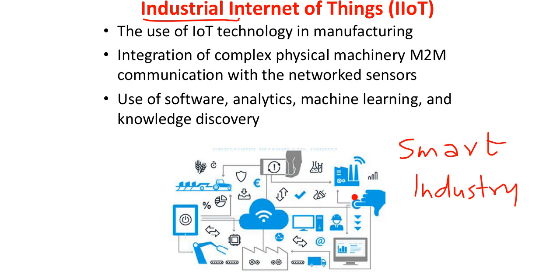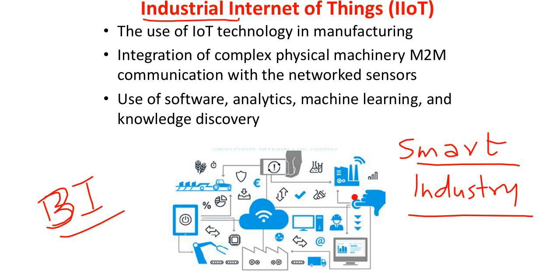Industry. Whenever I use the word smart, then definitely all your sensors, communication networks, and the action taking paradigms should come into picture. Ultimately it should lead to your business intelligence. This also we have discussed in detail, business intelligence. So what exactly is this industrial IoT? The use of IoT technology in manufacturing, right?